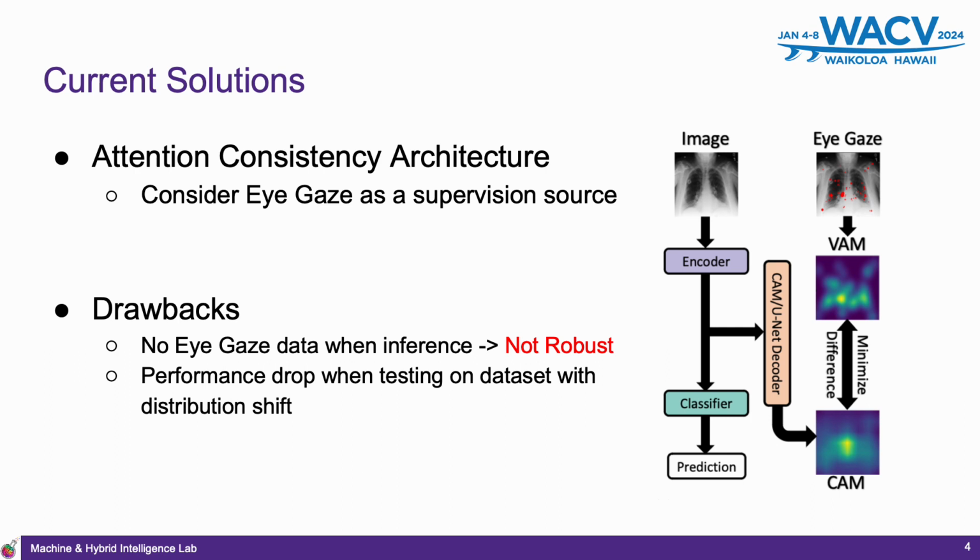CAM is the class attention map, which is generated from the model. This enforces the model attention to look like the human attention and to focus more on the important abnormality regions. But the drawback of this method is that there is no eye gaze data during the inference, and it can easily lose robustness. We observe a large performance drop when testing on a dataset with distribution shift from the training dataset.